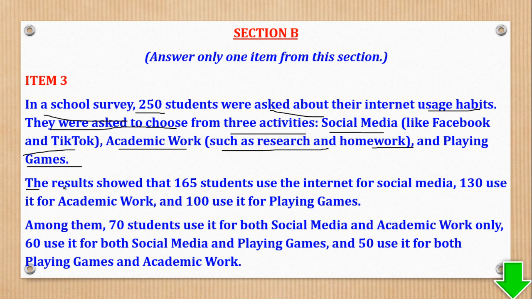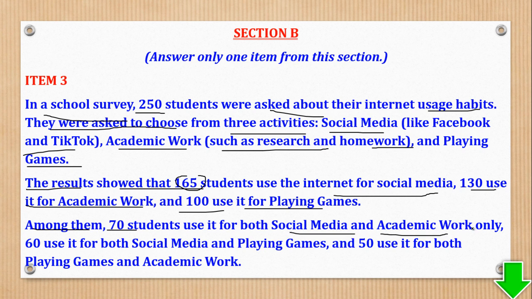The results showed that 165 students use the internet for social media, 130 use it for academic work, 100 use it for playing games. Among them, 70 students use it for both social media and academic work only.